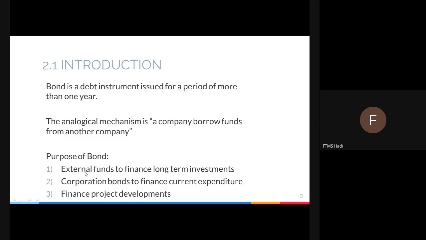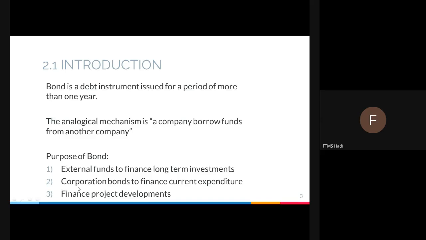All right, the first reason why a company wants to borrow money from another company is external funds to finance long-term investment. They need some money to fund the purchase of fixed assets: to purchase a building, a machinery, vehicles, whatever fixed asset that they want to have. That is the first one.